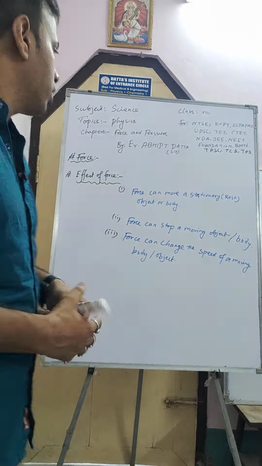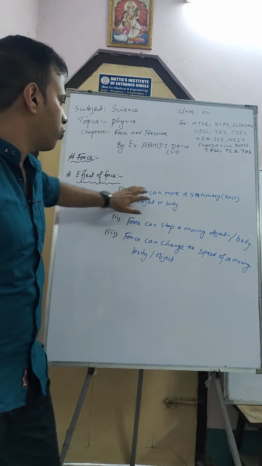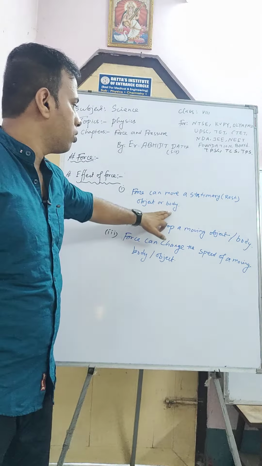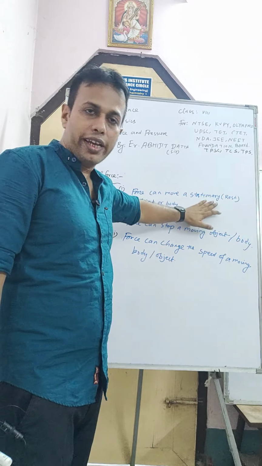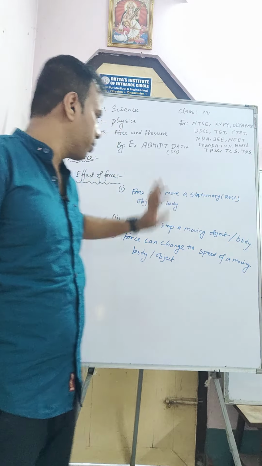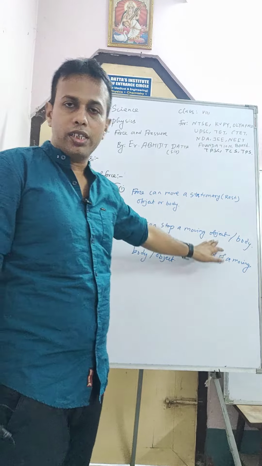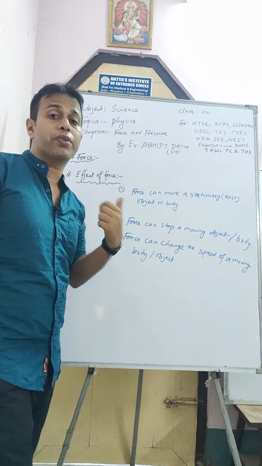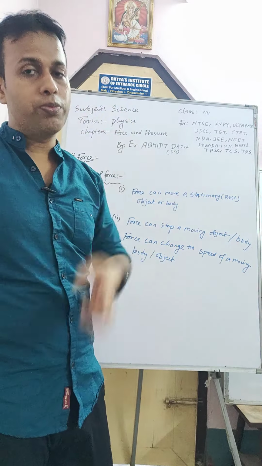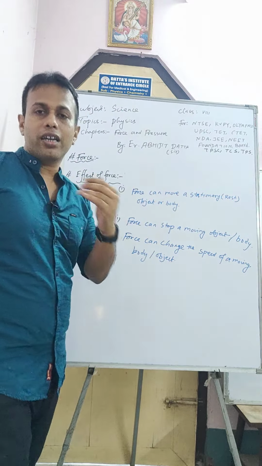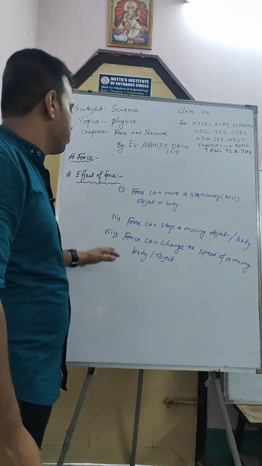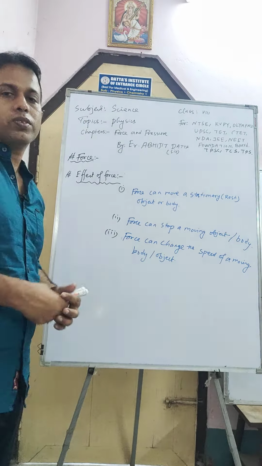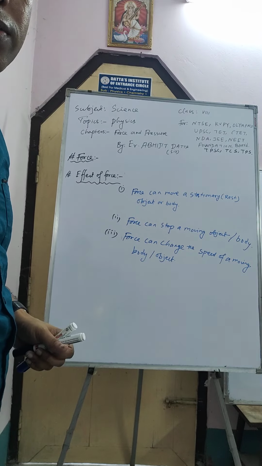So we learned three effects. Force can change a stationary object or body. Stationary means rest, and rest means stationary, both are the same. Force can stop a moving object. I already gave one example: the driver applies the brakes when he is trying to stop the plane, car, or train, whatever it may be. Or force can change the speed of a moving object or body.